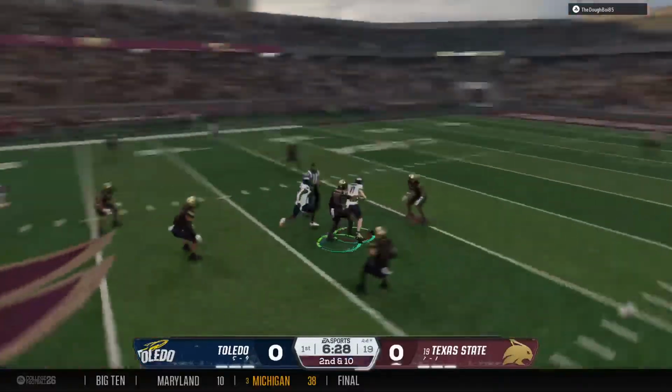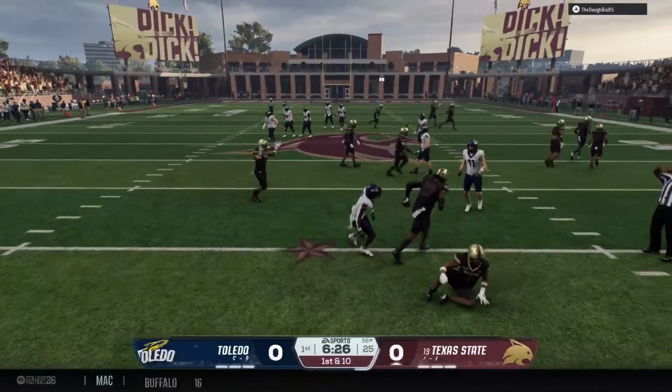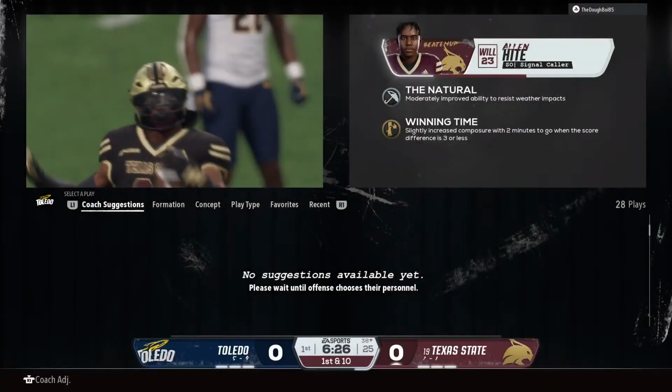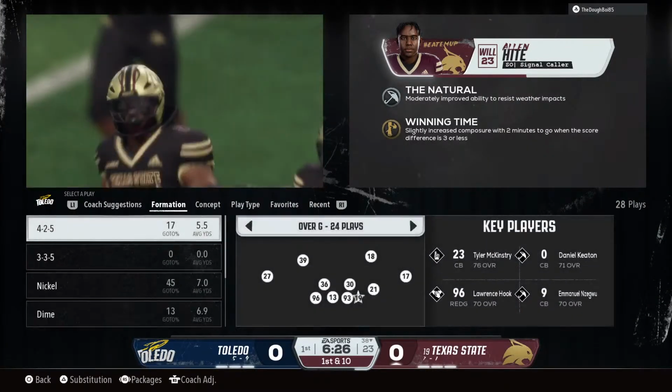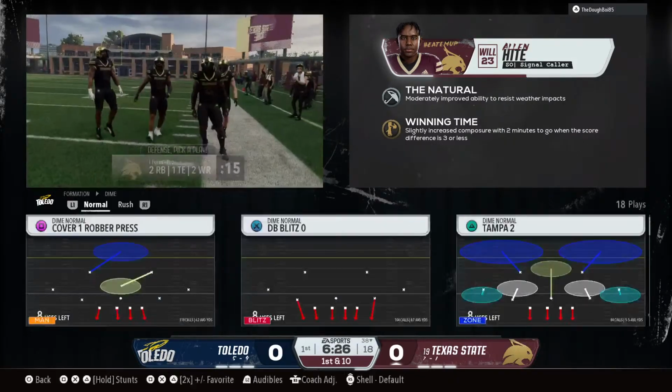Fires to the wideout. Picked off, and the opening drive is stopped with an interception. He was trying to get that return going. Instead, he'll hand it to his offense at the 38.